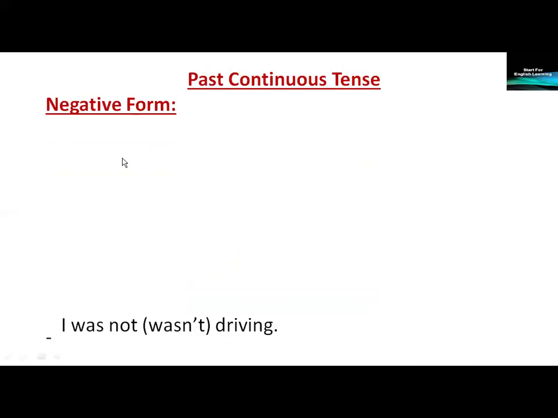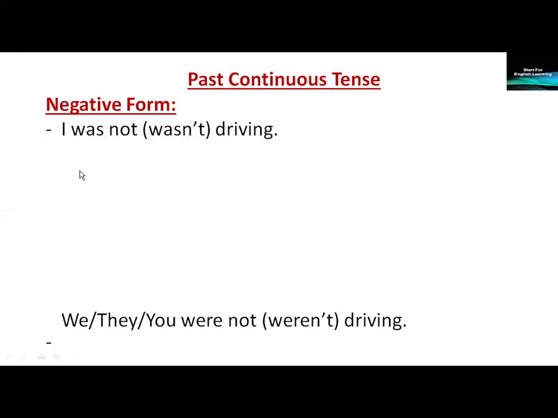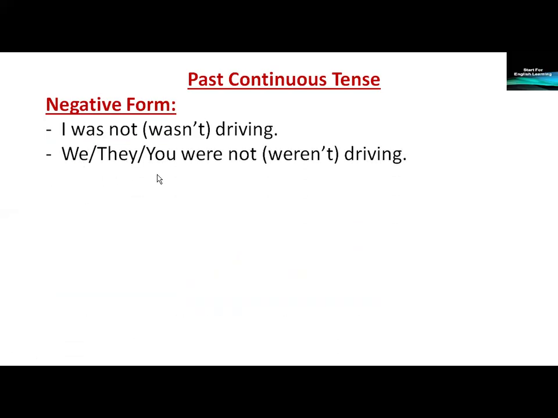Negative form. I was not, wasn't driving. We or they or you were not, weren't driving. He or she or it was not, wasn't driving. Wasn't and weren't, they are the contracted forms of was not and were not.